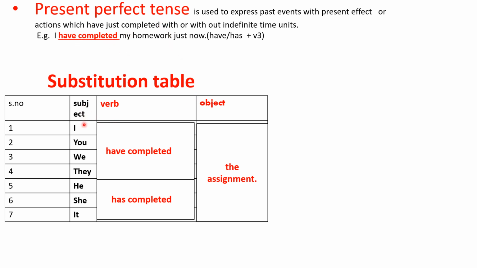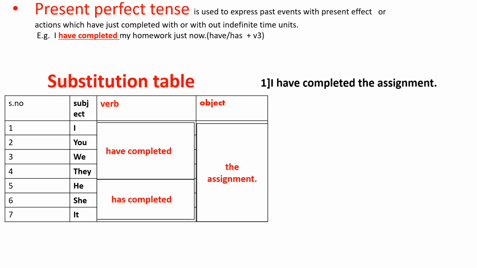Here the subject is I, you, we, they, he, she, it. And the task is the assignment. So subject, verb, object. This is based on the verb. We are categorizing these sentences into present perfect tense.